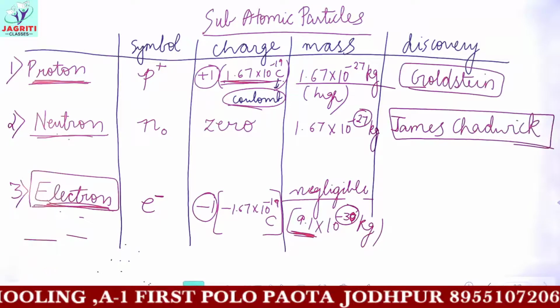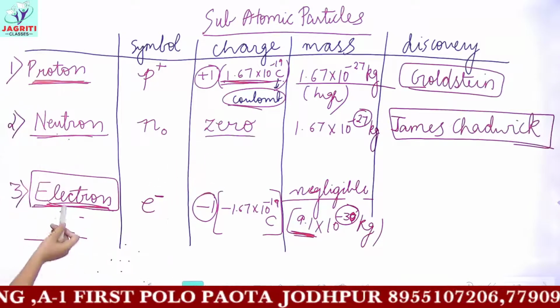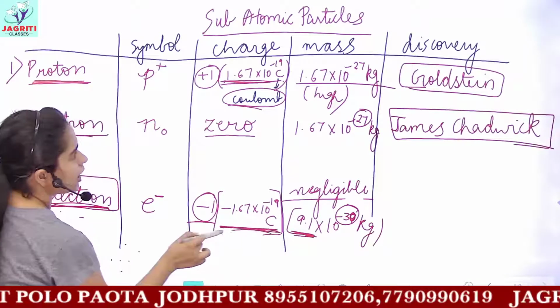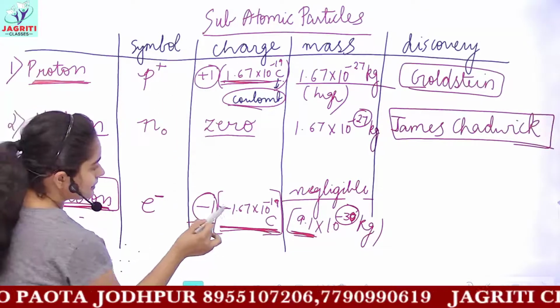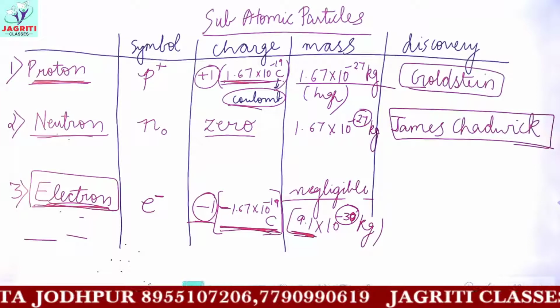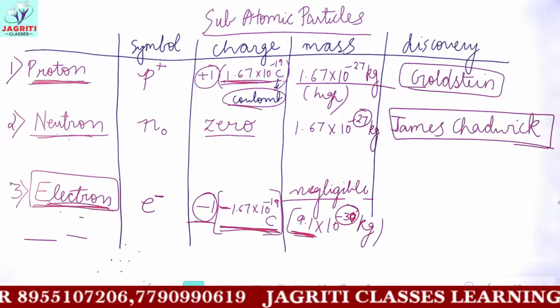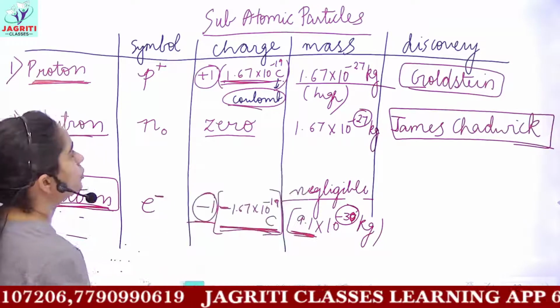The charge on neutron is 0 and the charge on electron is -1, and the exact value is similar to the charge of protons, but it contains a negative sign. Then you have the masses of proton, electron and neutron, and I already told you, sometimes a question comes in exams,